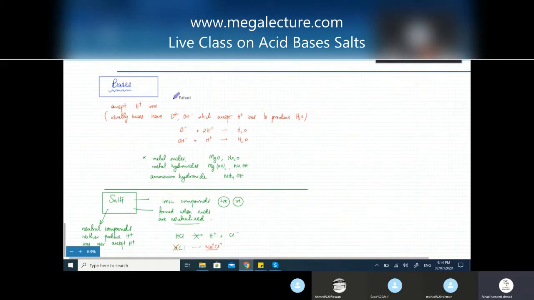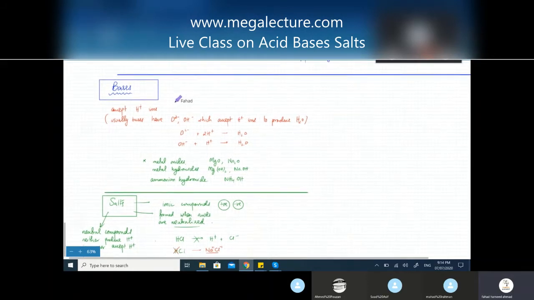ठीक है, water is the most abundant thing on the surface of the Earth. So water के अंदर, if you add an acid, तो H plus one quantity would increase. If you add a base, H plus one quantity would decrease. So there are many different types of water. There's acidic, there's basic, and then there's neutral. So bases accept H plus one ions. Which compounds are bases? They're basically compounds containing O2 minus ions or OH minus one ions because they accept H plus one ions to form water.